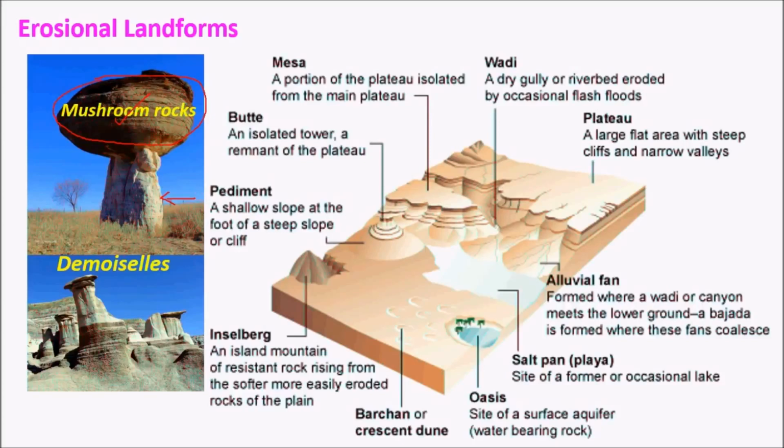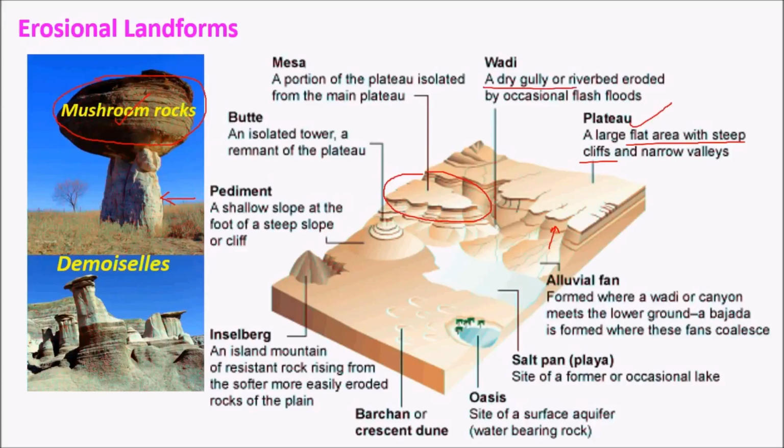And coming to major erosional landforms in arid regions, the most important one is the plateau, which is a flat area with steep cliffs and narrow valleys. The plateau has a very hard rock on the surface. As a result, erosion here becomes less significant. And below the harder rock strata, the rock strata is softer, but as it is supported by the harder rock strata, it is protected and doesn't undergo much erosion. But over millions of years, erosion in these kinds of rocks can be significant. Hence, under the influence of erosion, there is one more kind of plateau which is formed, called a mesa. It is simply an isolated plateau.